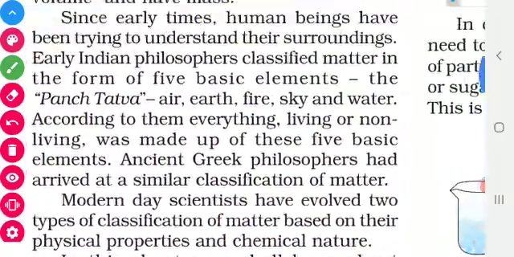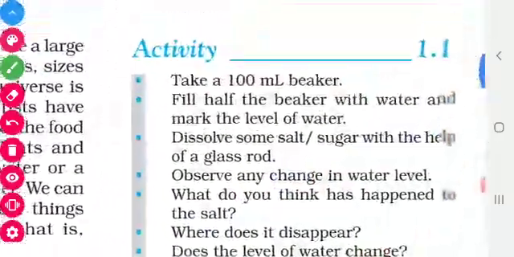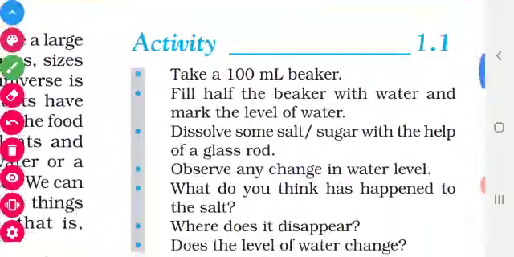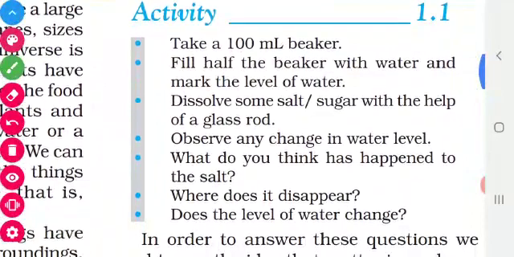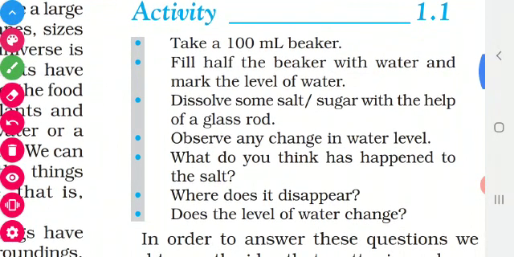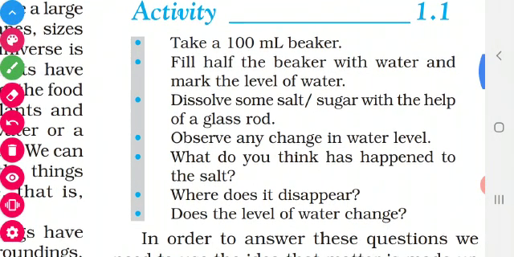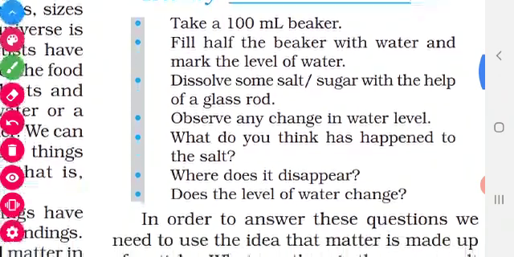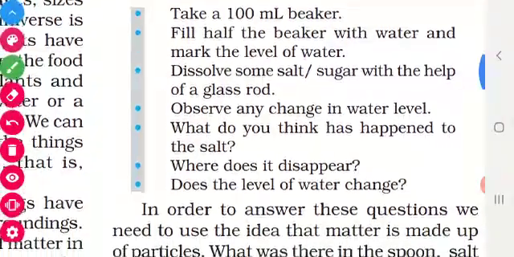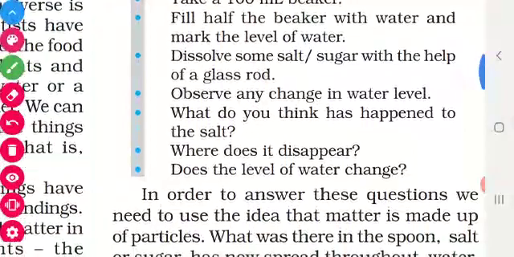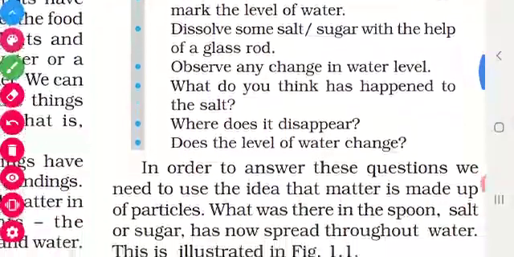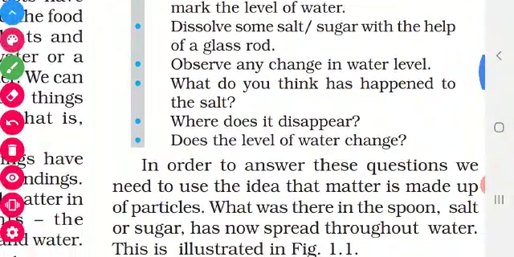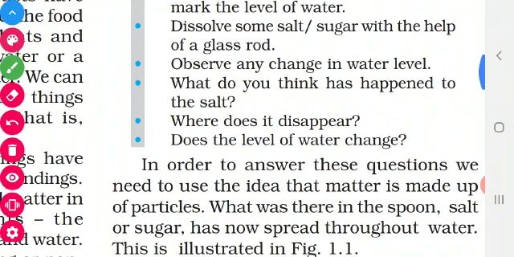For this, an activity is given in the book. Take a 100 ml beaker, or you can take a tumbler. Fill it half with water and mark the level of water. Then dissolve some salt or sugar, stirring with the help of a glass rod.